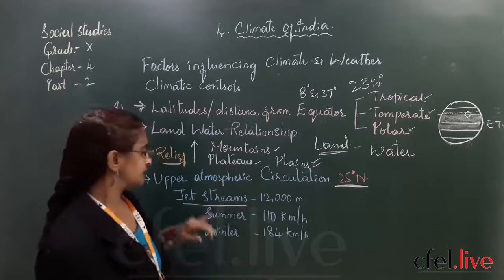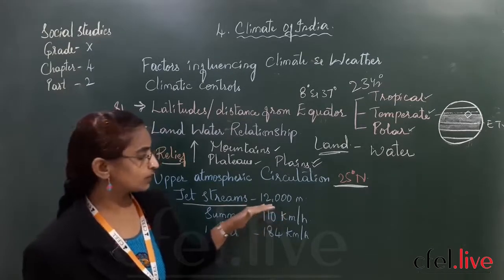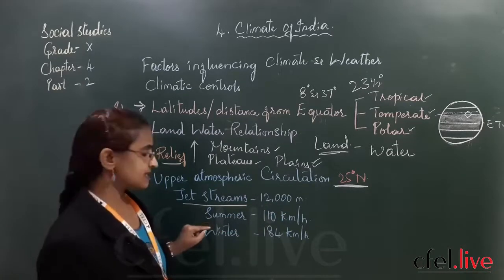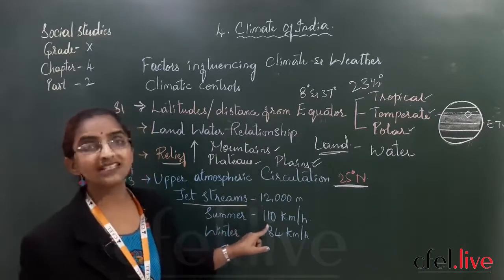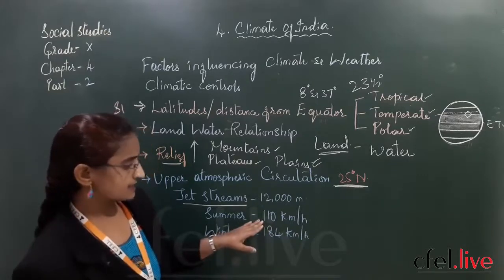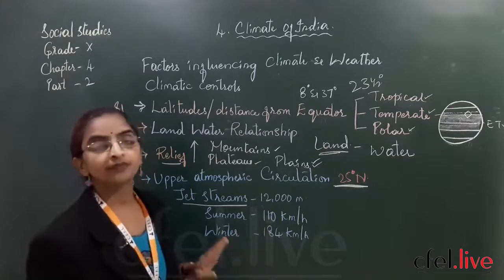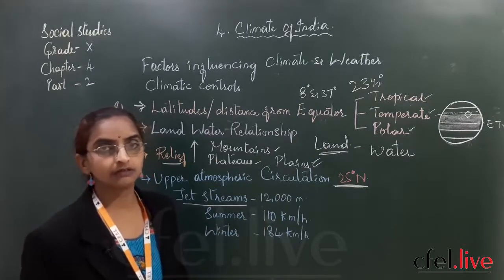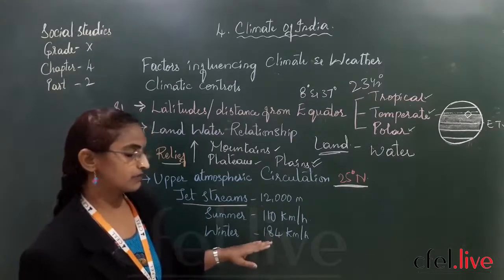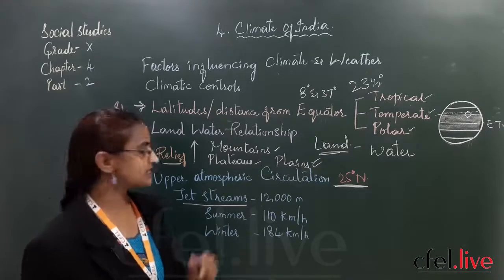They are called jet streams, and they are found around 12,000 meters height. During summers these winds blow with a little less speed, say 110 kilometers per hour, whereas in winters the movement is very fast, around 184 kilometers per hour. That's what I was saying. What are jet streams? That is the reason.